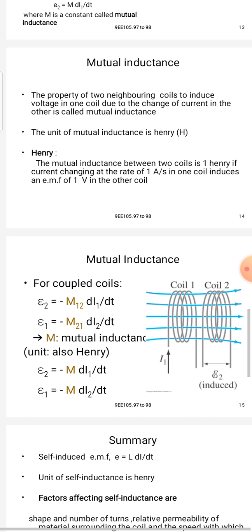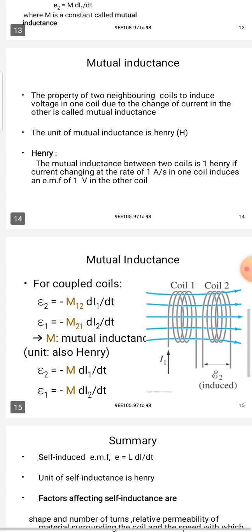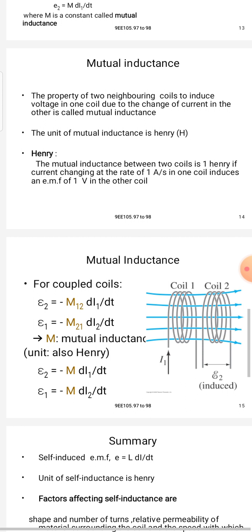Once more, the property of two neighboring coils to induce voltage in one coil due to the change of current in the other coil is called mutual inductance.